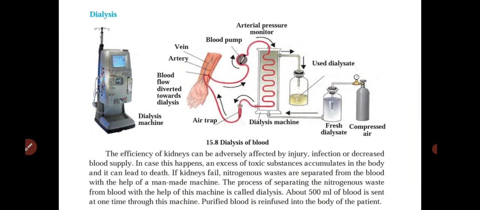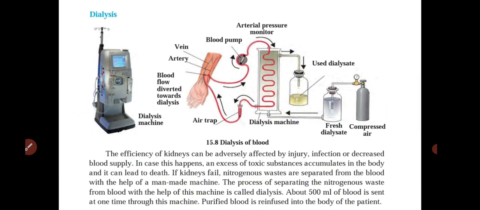Now, what about people whose kidneys do not function well? If they have a problem in the functioning of the kidney, for them there is a process called dialysis of blood. Their arteries and veins are connected to a machine called a dialyzer machine, and the function of the kidney is done by this machine. So here is the look of that machine.